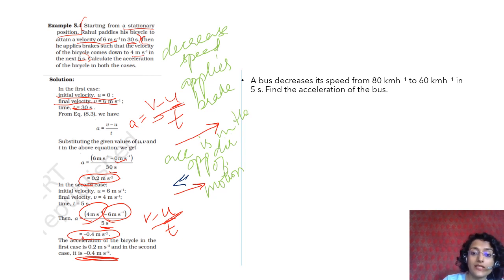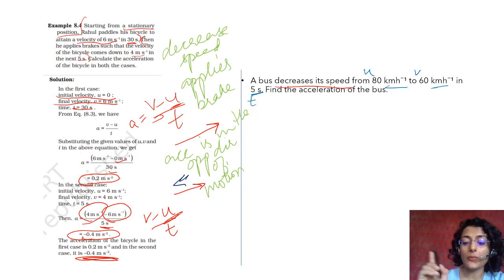Again, the bus decreases its speed from 80 km per hour to 60 km per hour. Okay, you have to understand this कि जब यहाँ दिया हुआ है किलोमीटर पर आवर and this is in seconds, you have to pay a lot of attention to units. Units में बच्चे बहुत मार खाते हैं, हाँ? So you have to convert this to meter per second. So this is initial velocity, it is final velocity, and this is time. Initial velocity, what do we do? Kilometer per hour to meter per second, we multiply by 5 by 18.